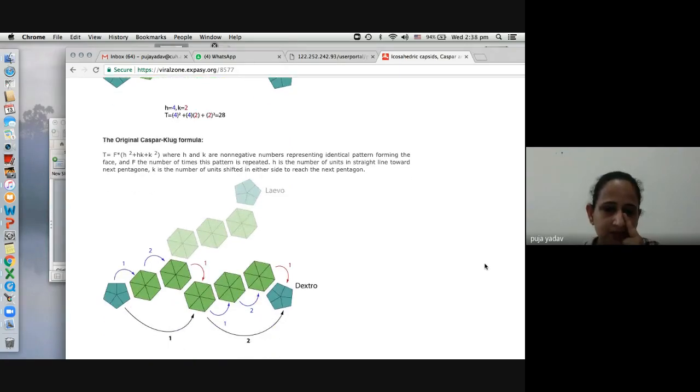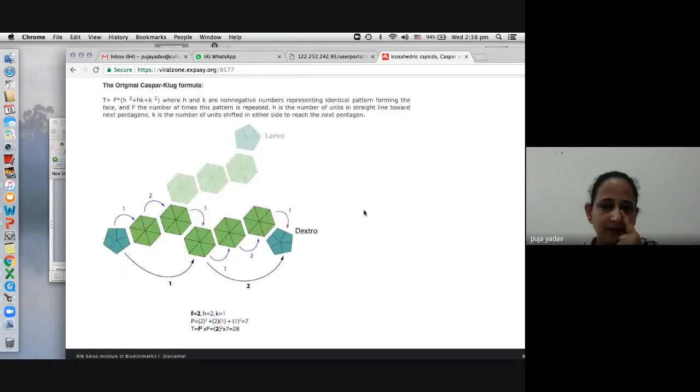Another example in this one. Here it is 2 in the straight line. You can see this is a pentagon. You can see the difference in the symmetry. Okay, so 1 and 2. And here you can see another pentagon. So from this one, 1 and 2, and then from the dextrorotatory it is 2 here. So you don't have to go into the detail, but you should know what H and K mean whenever we talk about the symmetry of the viruses. Clear हुआ?